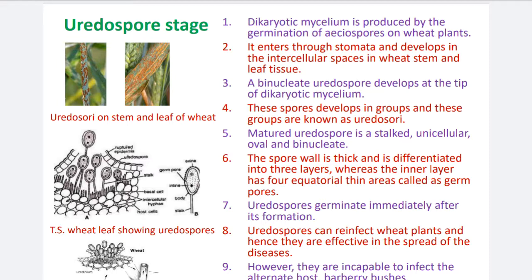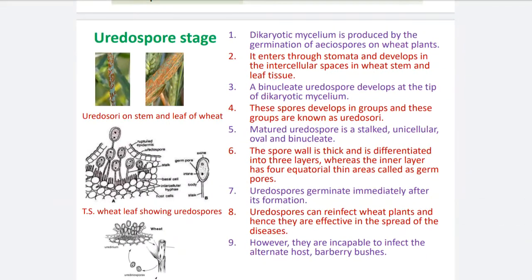This dikaryotic mycelium develops in the intercellular spaces in the stem as well as the leaf tissue, and this mycelium produces the uredosori, a group of uredospores. These uredospores are stalked, oval, unicellular and binucleated structures, and after their liberation and dissemination, they immediately germinate and infect the primary host wheat, not the secondary or alternate host barberry.